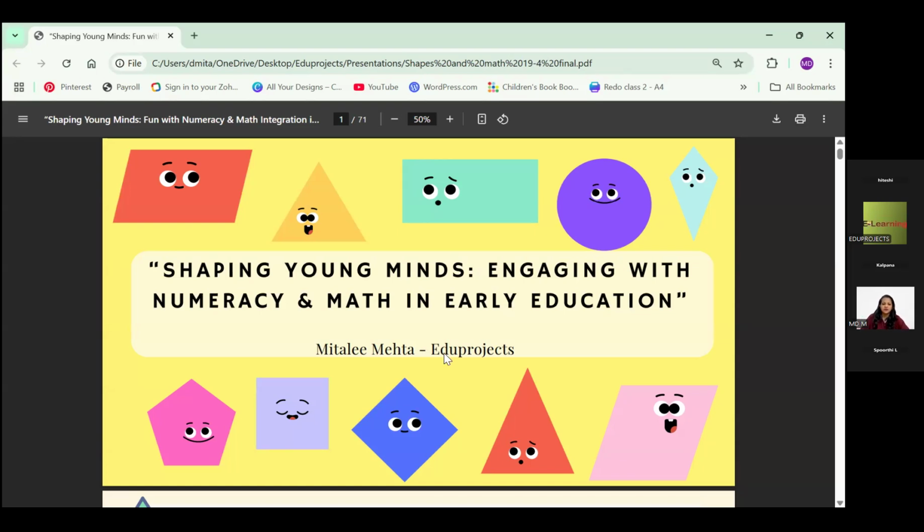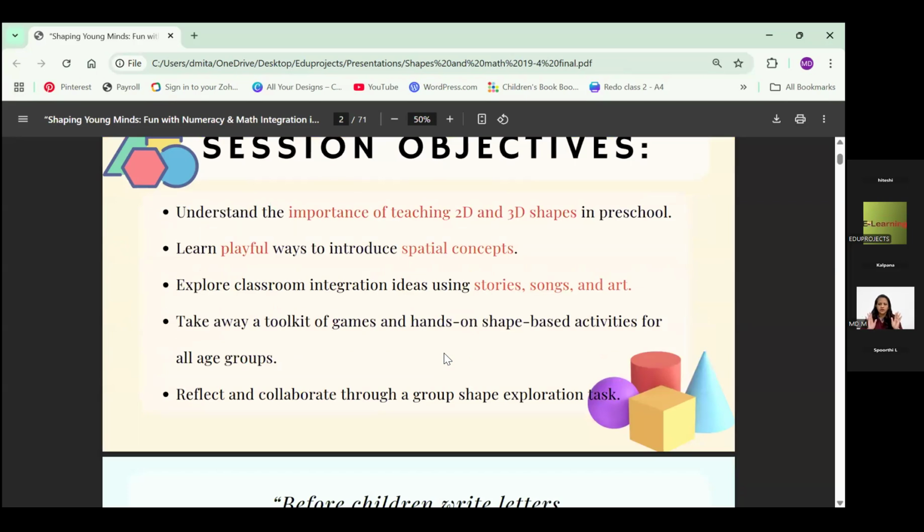You all know what we have in our workshop, and my personal objective for the workshops is to give as many practical ideas, activities, games, and low prep games to the teachers as possible, so that they can do it in the classroom and the children get the most advantage of it. We'll just touch through the theoretical part a little bit. And we'll be doing class integration also, as in how can we inculcate shapes.